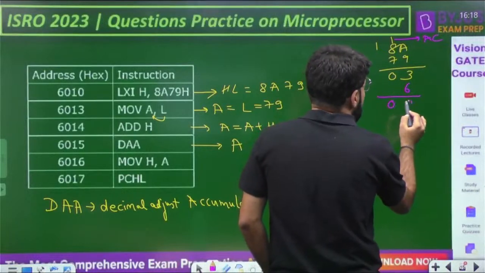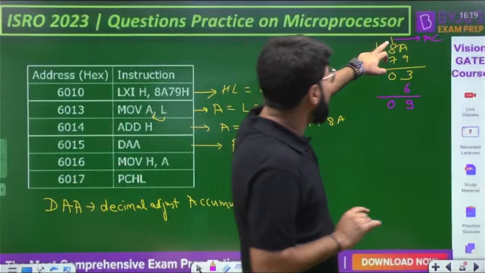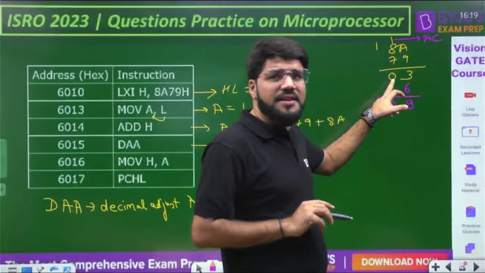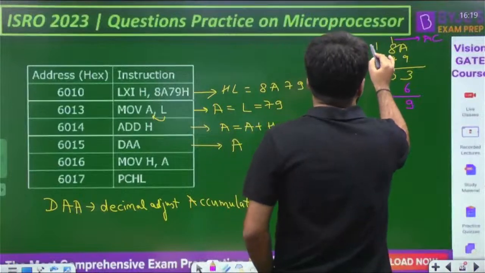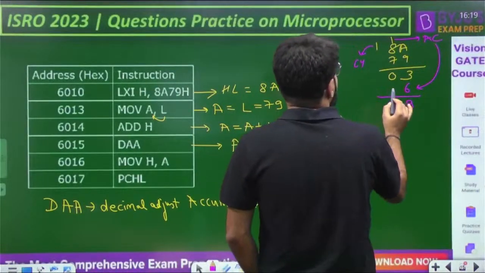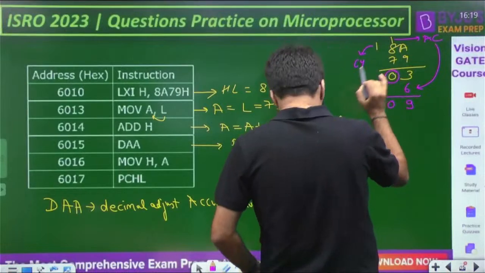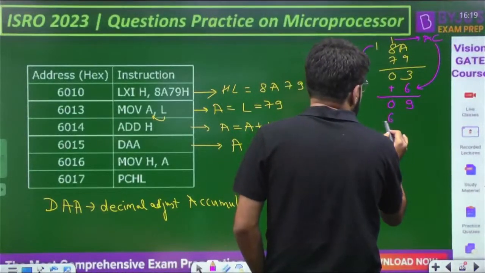So it becomes 09. Step number 1. Step by step I'll explain. Then it checks the higher nibble also: if the higher nibble is greater than 9 or the carry flag is set, it is going to add 6 to the upper nibble.